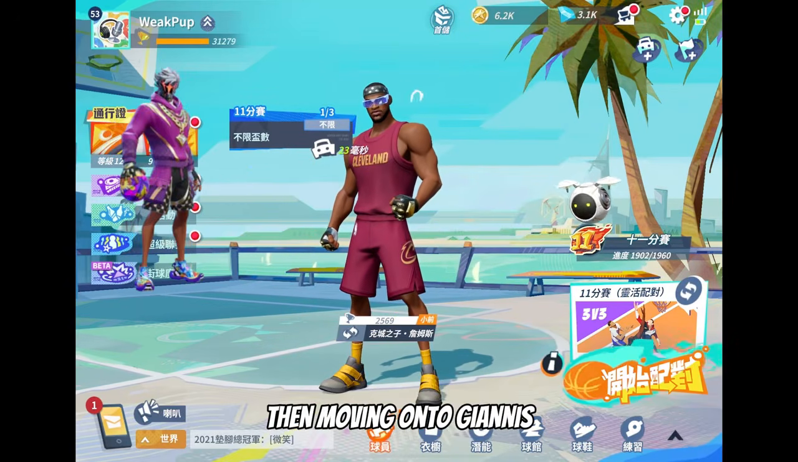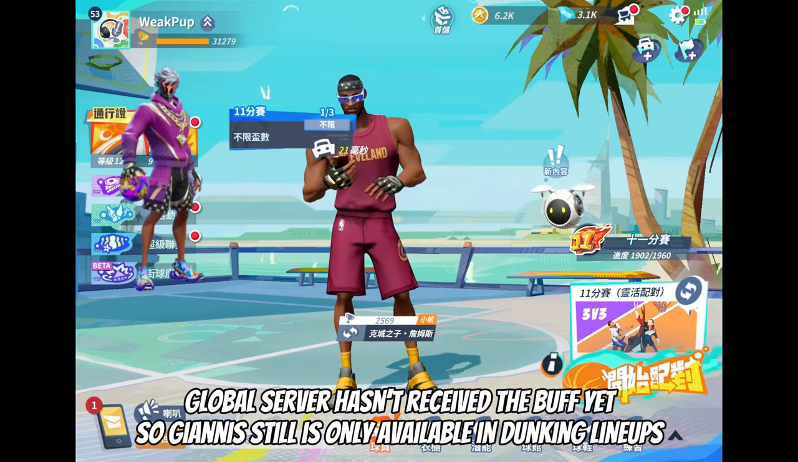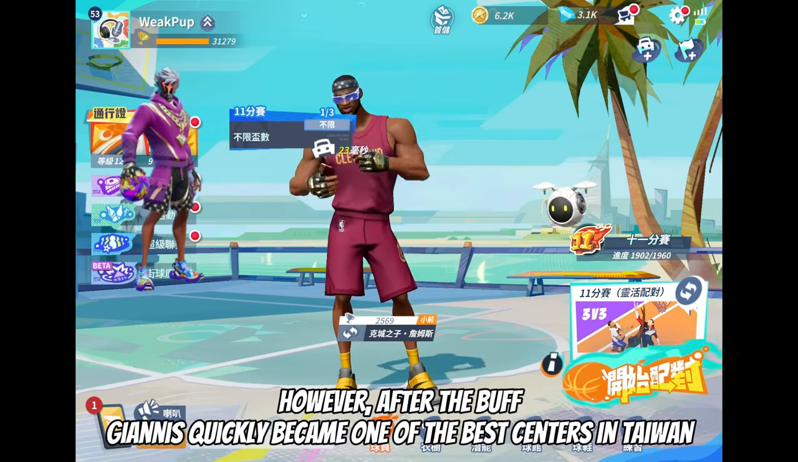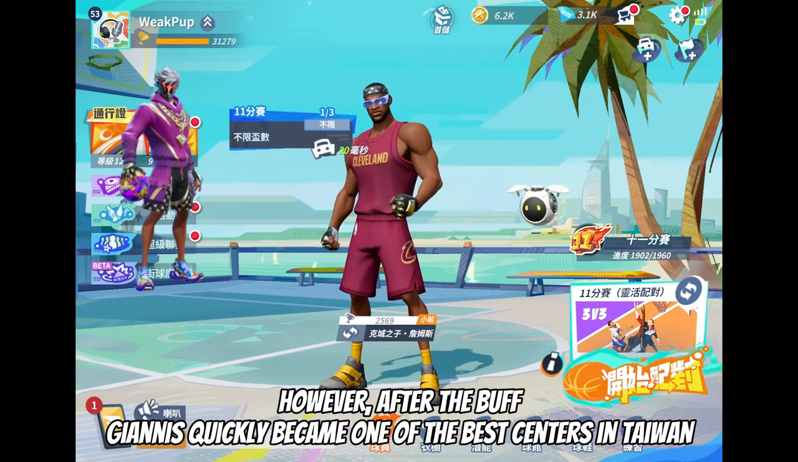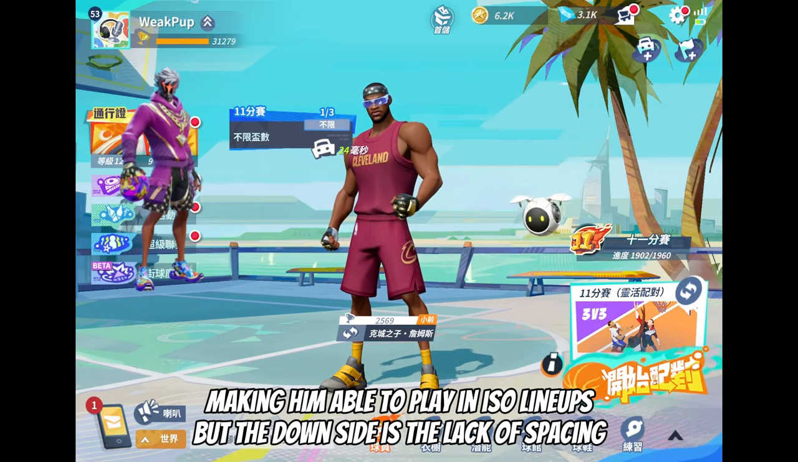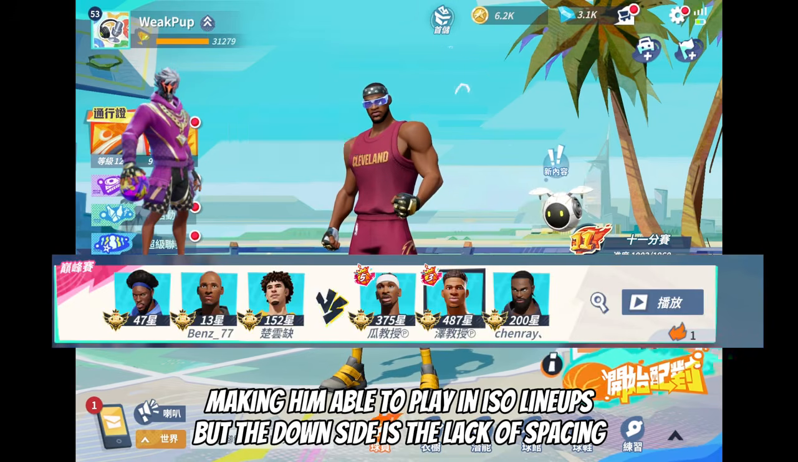Then moving on to Giannis. Global server hasn't received the buff yet, so Giannis is still only available in dunking lineups, where he is often the scorer, not the center. However, after the buff, Giannis quickly became one of the best centers in Taiwan. He can do his double pump dunk without ultimate, which gives him the ability to gamble when the scorer can't score, making him able to play in ISO lineups, but the downside is the lack of spacing.